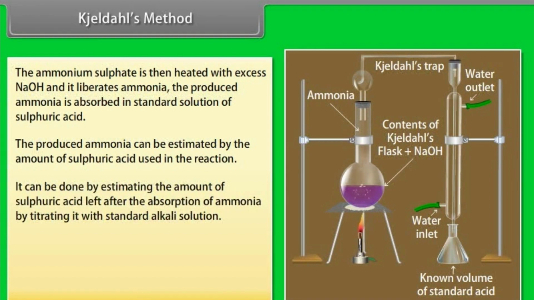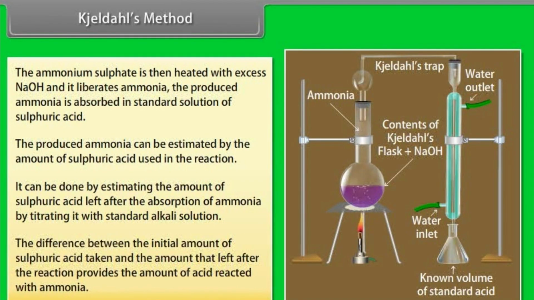It can be done by estimating the amount of sulfuric acid left after the absorption of ammonia by titrating it with standard alkali solution. The difference between the initial amount of sulfuric acid taken and the amount left after the reaction gives the amount of acid that reacted with ammonia.